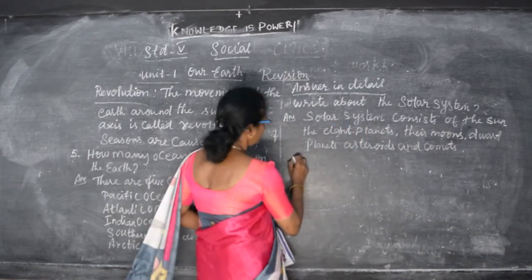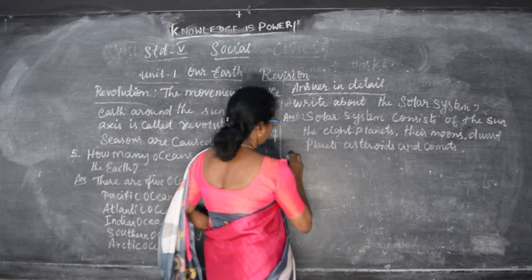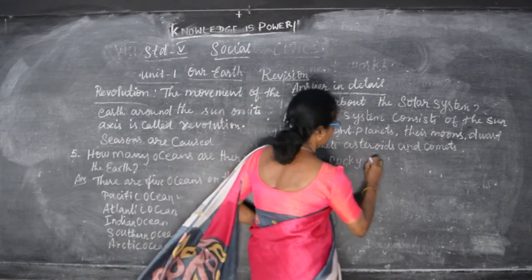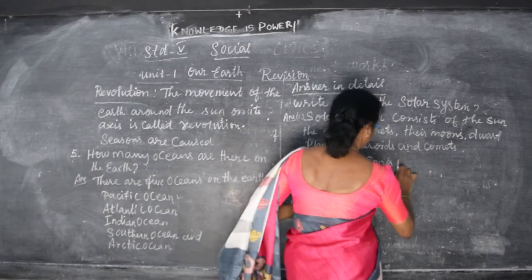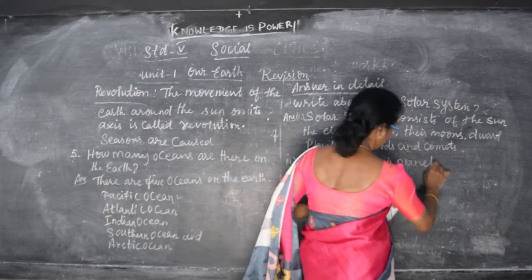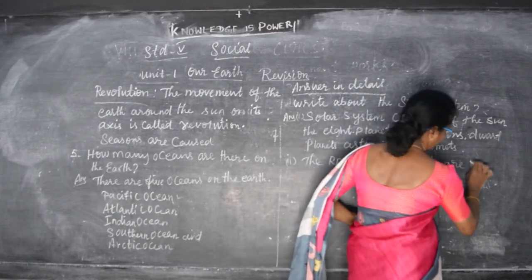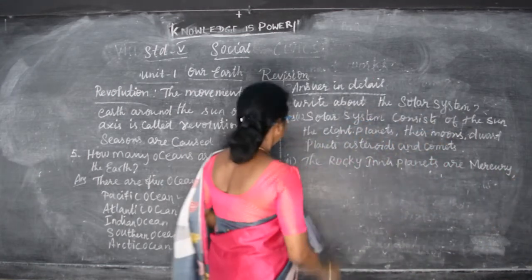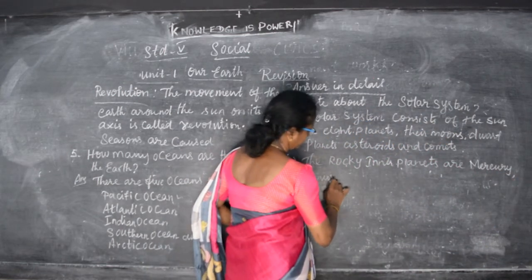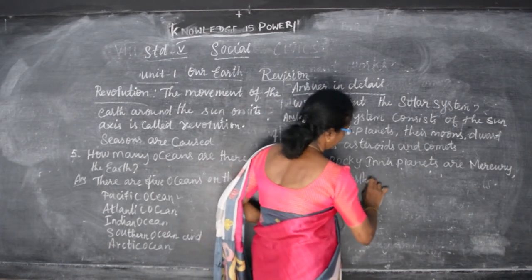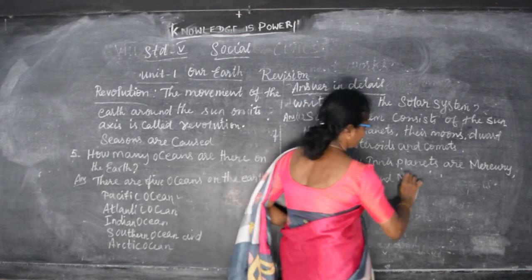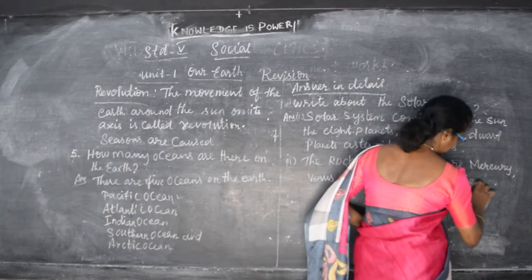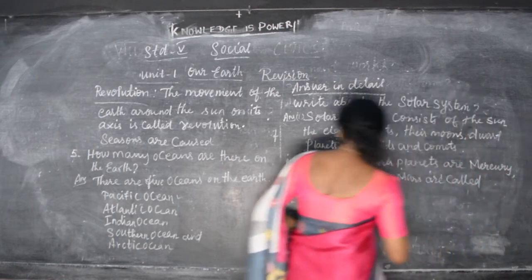This is the first point you have written. The next point is the rocky inner planets. The rocky inner planets, Mercury, Venus, Earth and Mars, are called terrestrial planets.